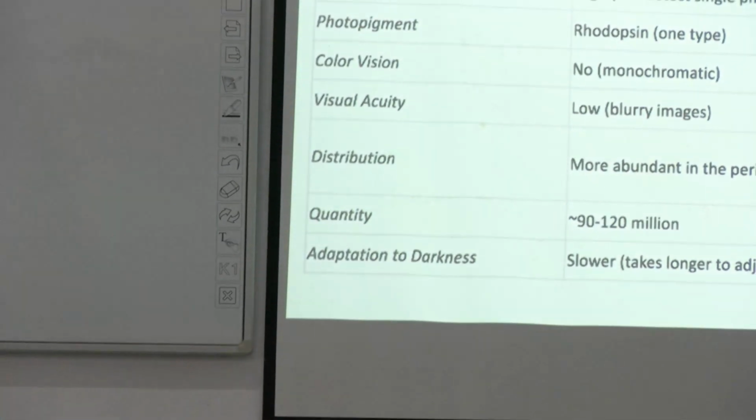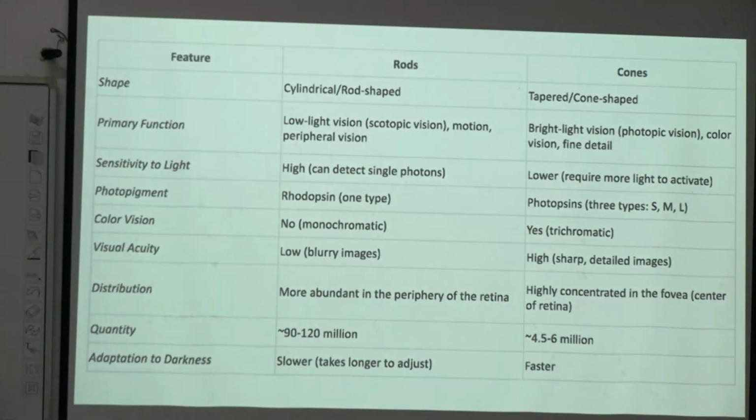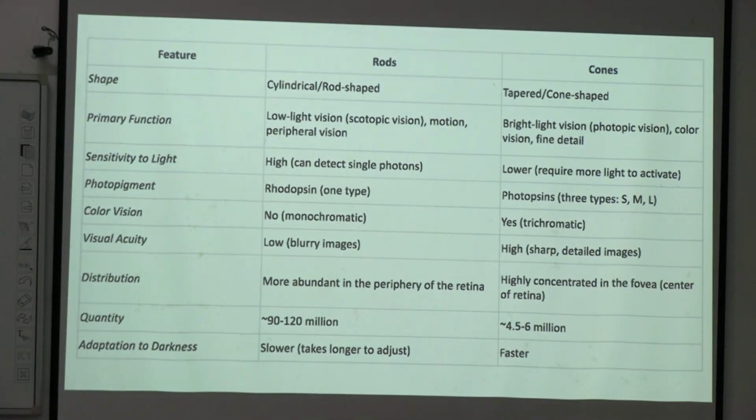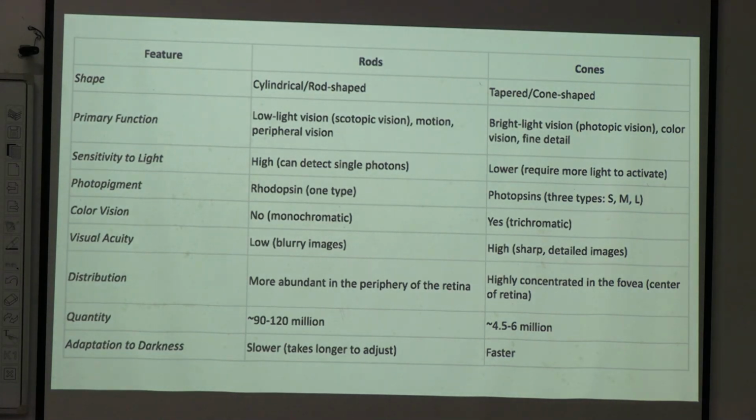Here is the difference between rods and cones, very frequently asked in examinations, and it also comes in your theory examination. Shape: rods are cylindrical, cones are tapered or cone shaped. Primary function: rods for low light vision or scotopic vision; cones for photopic vision or color vision.